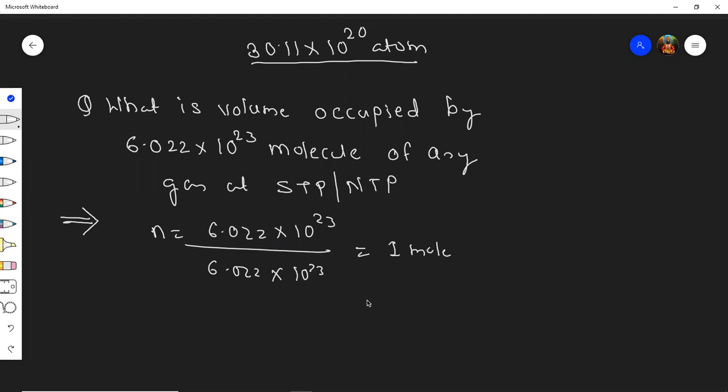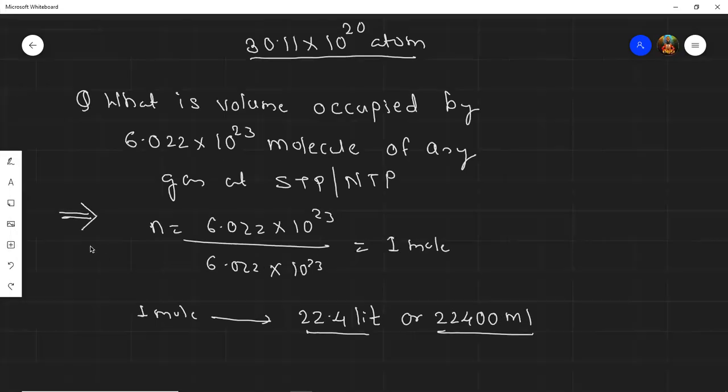And you know 1 mole means how much, students? 1 mole means 22.4 liter, or in ml you can write this answer. So whatever is there in the option, whatever the options are, according to that: if it is in liter, you will take this answer; if it is in ml, you will take this answer. Yes, got it, students?